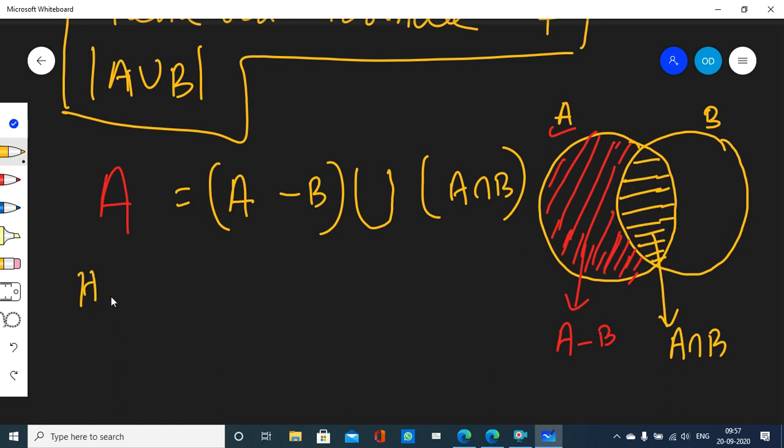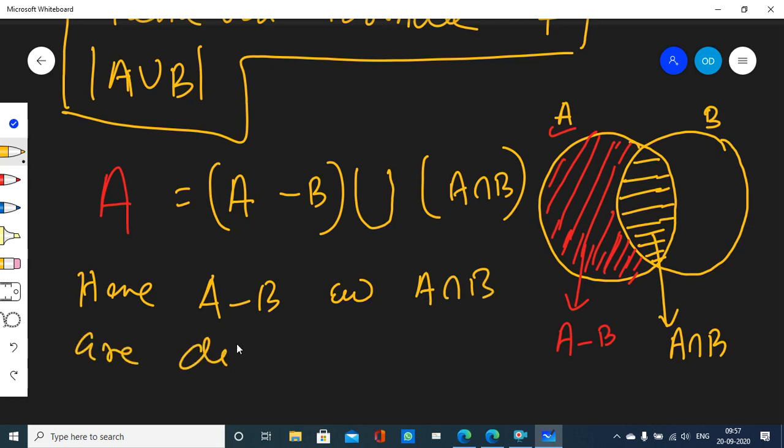You can see for yourself here that A minus B and A intersection B are disjoint, right? They have no element in common between them. And also intuitively you can imagine that A minus B is a set that carries those elements that belong to only A. They have nothing to do with set B. But A intersection B carries all the elements that belong to A and B both.